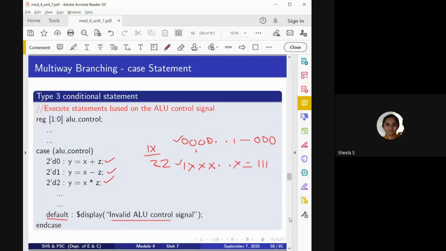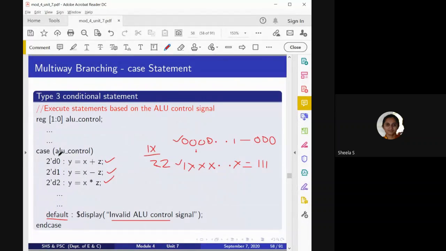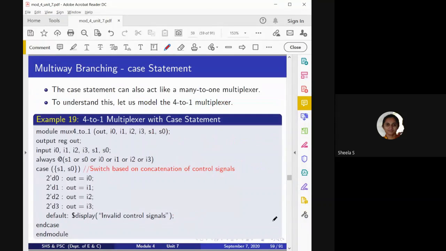And one more example: in the previous example I have taken only a variable, that is ALU_control. But next I'll take an example of concatenation. So here for a multiplexer, that is a 4:1 multiplexer, I need 2 select lines and then 4 corresponding inputs and then 1 output. So here when I'm using case statement, I need to check whether the input is 00, 01, 10 or 11.